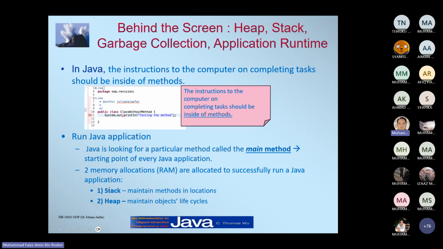All your methods that you declare in your Java program will be stored in the stack. The heap will maintain an object lifecycle. For example, when you declare a scanner object from another library, it will be stored in the heap.